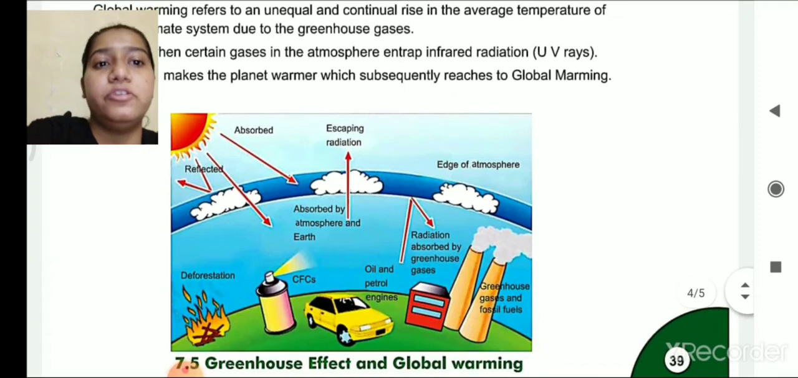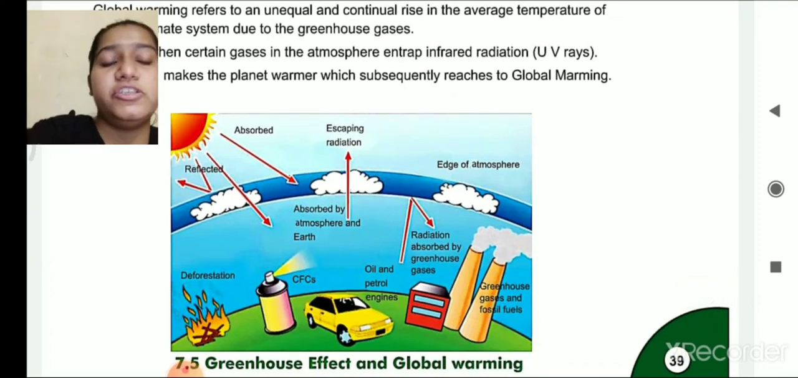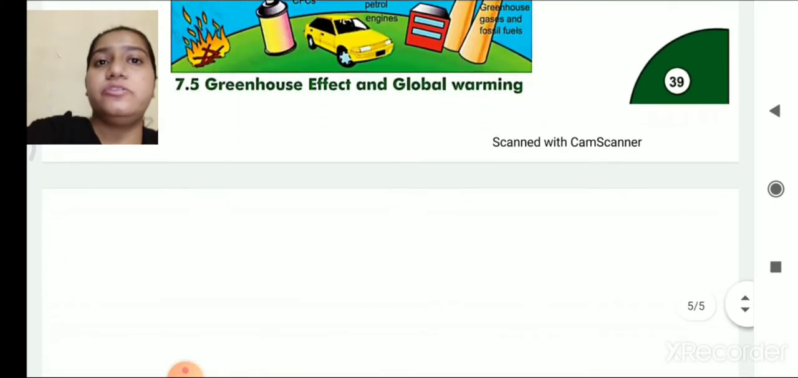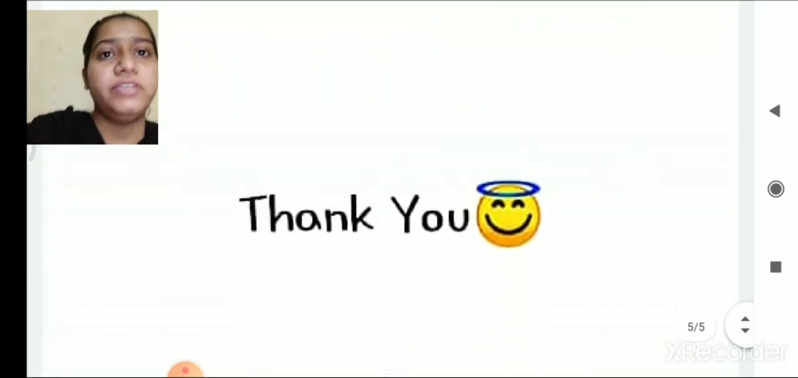Here is a photo given. See, deforestation plus CFC, that is chlorofluorocarbons, then oil and petrol. Then the radiation of oil and petrol is absorbed by the greenhouse gases, and hence in the atmosphere there is a continuous rise.